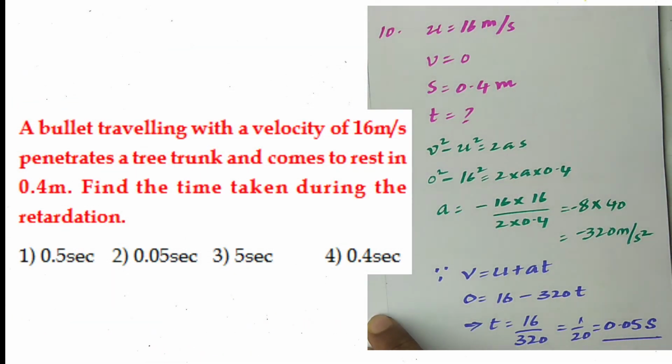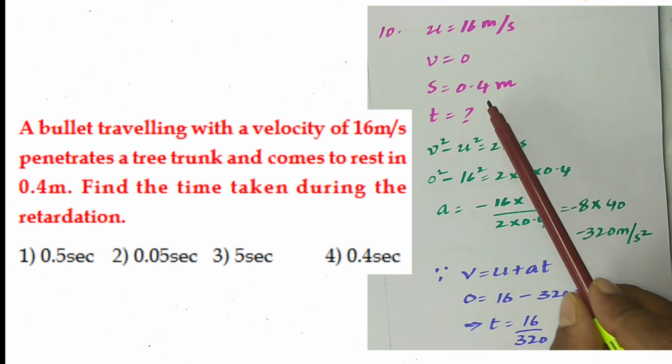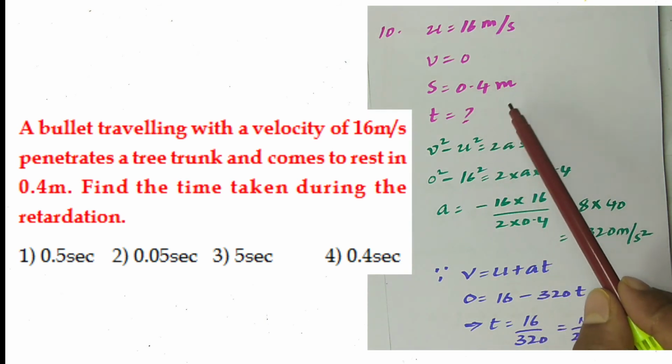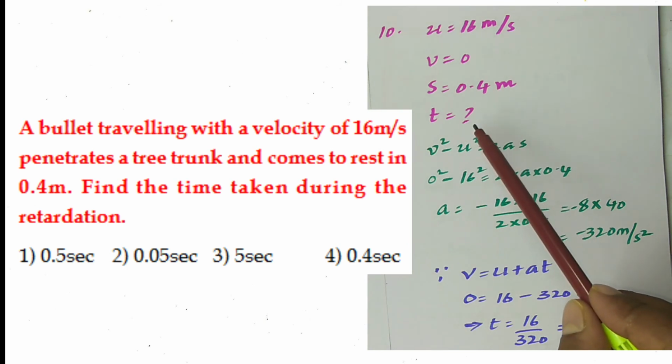A bullet travels with a speed of 16 meters per second and penetrates through a wooden block and comes to rest after traveling through a distance of 0.4 meters. In what time does it come to rest? That is the question.